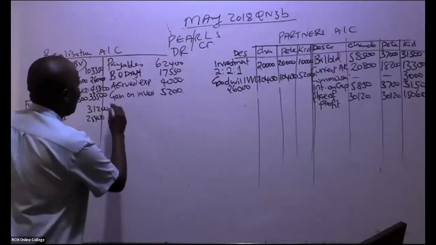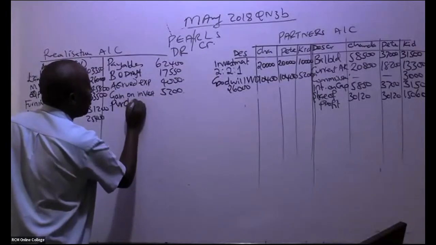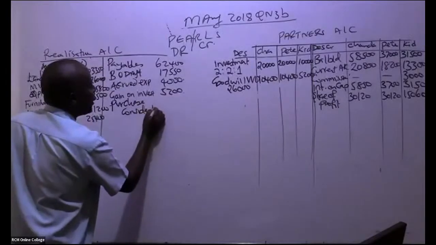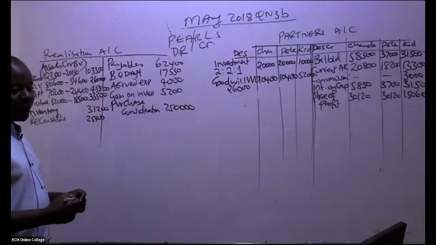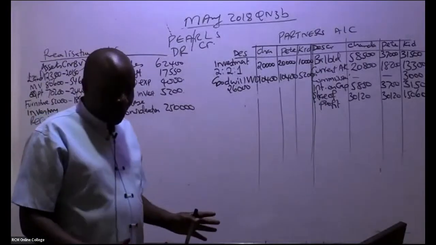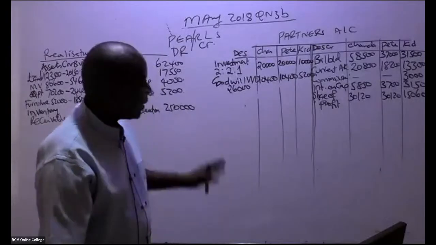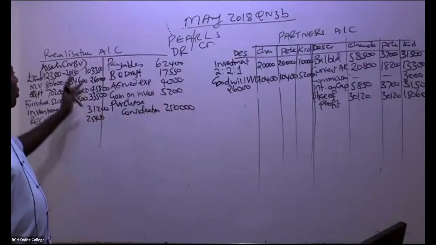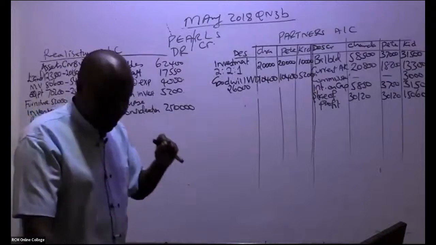Anytime you're told purchase consideration, in thousands we have here 250,000. That's how you book it. If I were you, I would write somewhere that purchase consideration shall always be credited to the realization account.